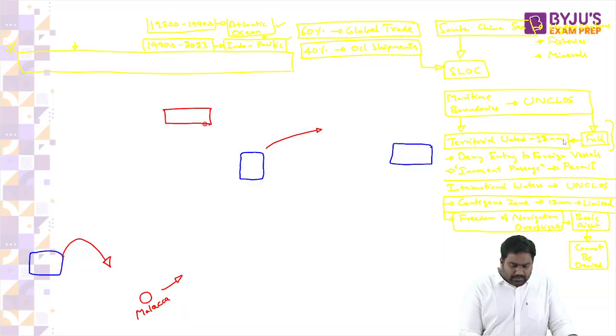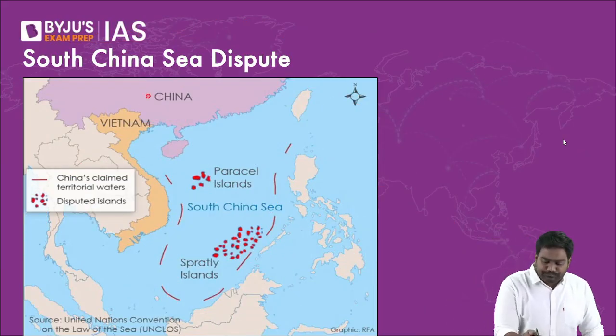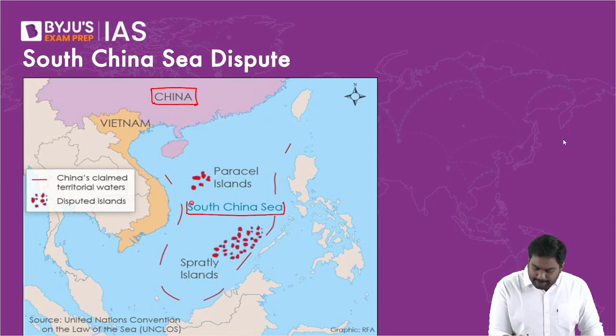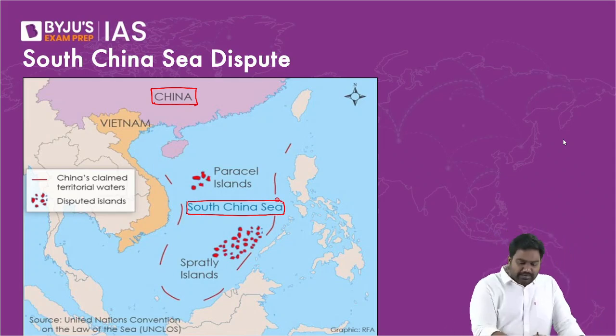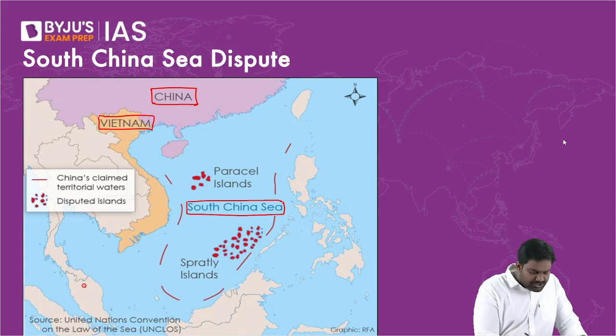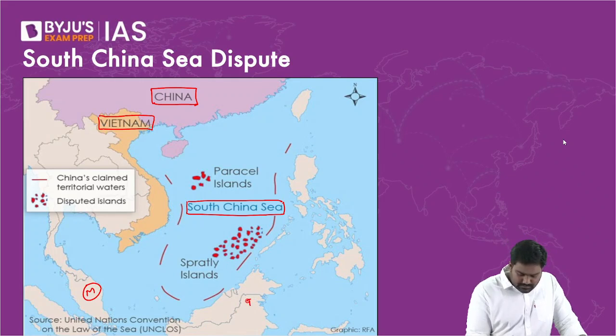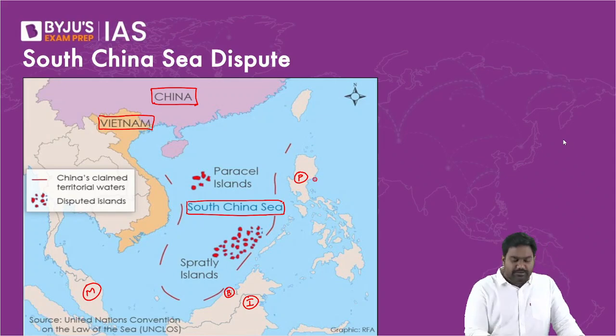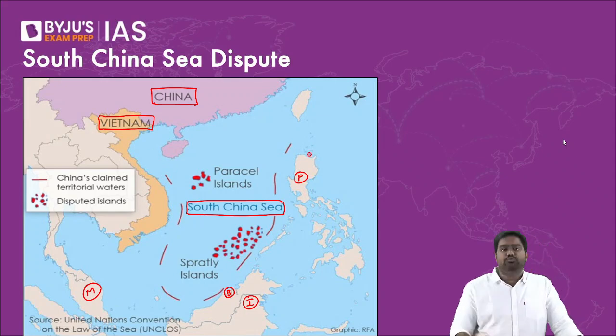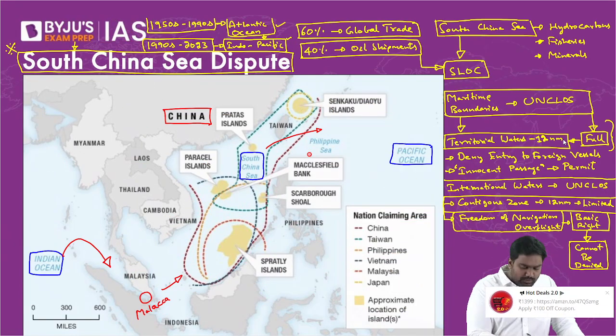Let's look at that. Now, look at the second map that I've shared with you. You can see the South China Sea very clearly. Obviously, there are many countries around this water body. It's not just China. There are many Southeast Asian countries as well. You have Vietnam, Malaysia, Indonesia, Brunei, and the Philippines. All these countries are present. They are also littorals of the South China Sea, and their EEZ would be present here. Now, if you go back to the previous map, you can look at the EEZ of other countries. You can see how the EEZ of other countries is highlighted here. There are many islands, by the way, in the South China Sea.